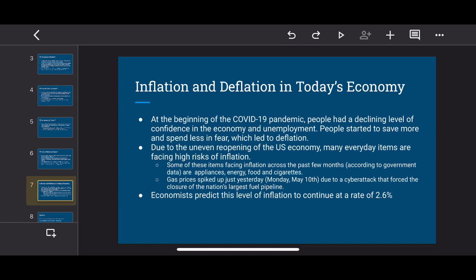Some of these items include cigarettes, appliances, food, and energy. Gas prices also spiked just yesterday, Monday, May 10th, due to a cyber attack that forced the closure of the nation's largest fuel pipeline. And economists predict the level of inflation to continue at a rate of 2.6%, which is pretty average, and they like to keep it in between 2 and 3%.